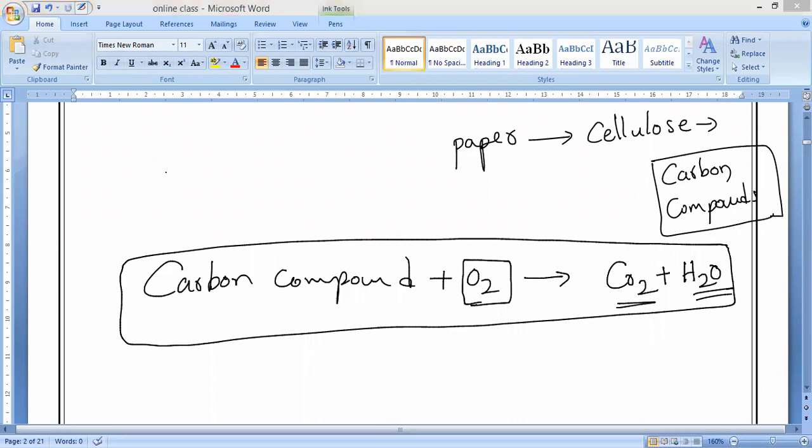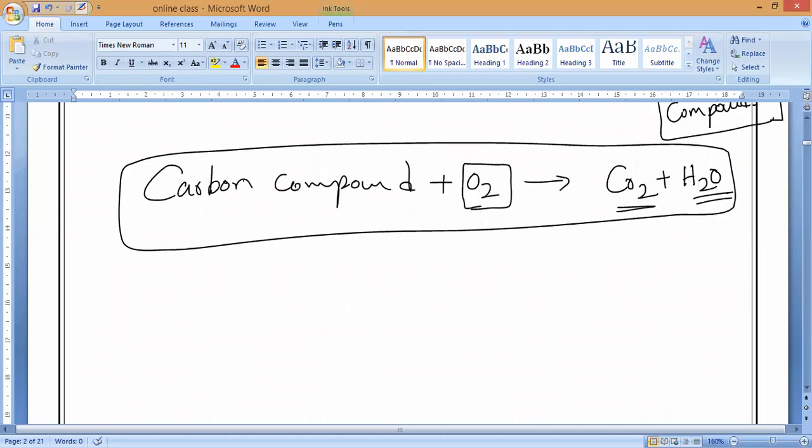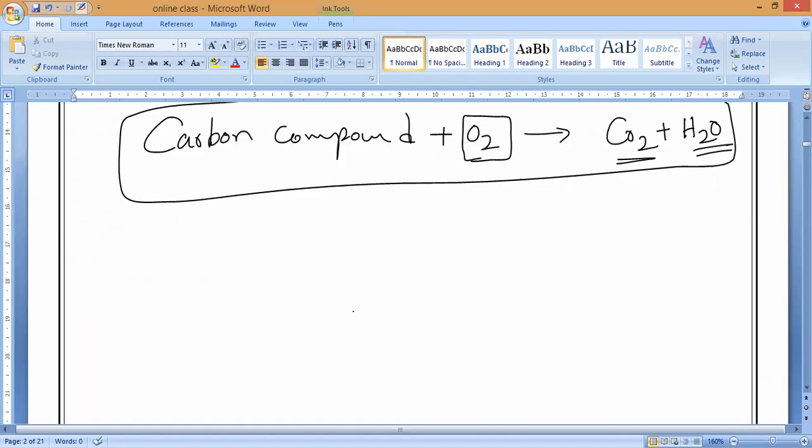Sir, how can I verify whether it is a carbon compound or not? We have a method to detect whether carbon dioxide is released or not, which we studied in the first chapter. Do you remember? If you pass carbon dioxide gas through lime water, it turns milky, forming calcium carbonate. Do you remember?